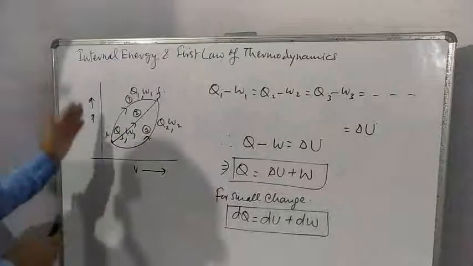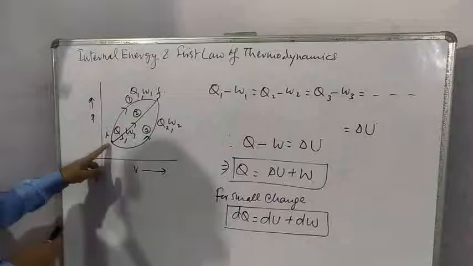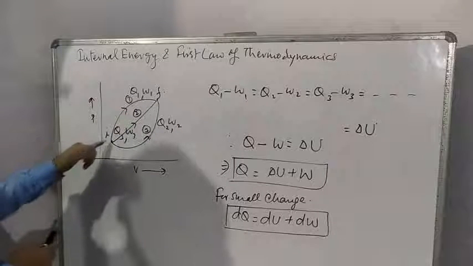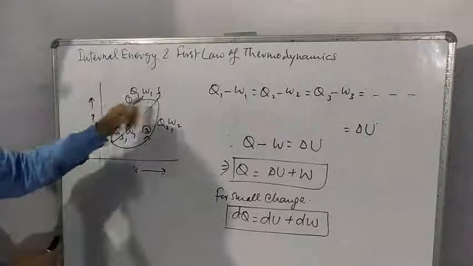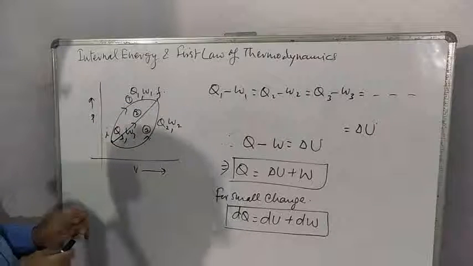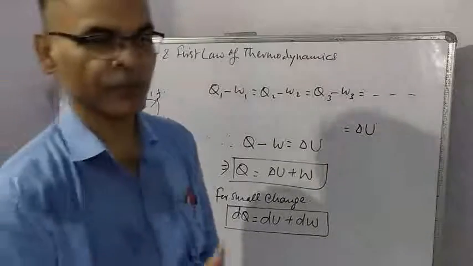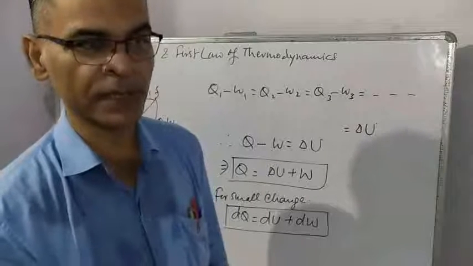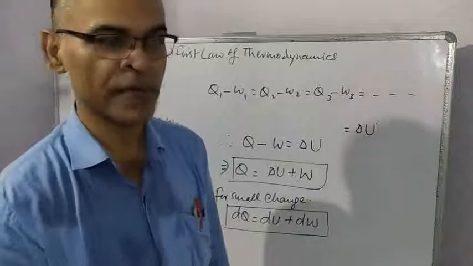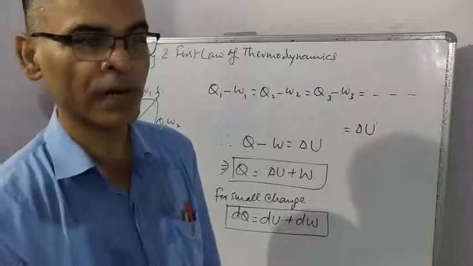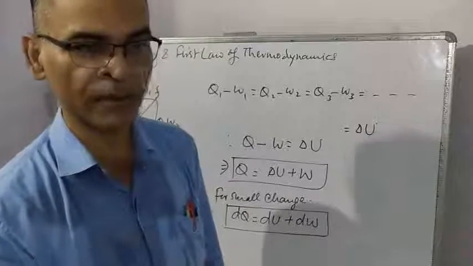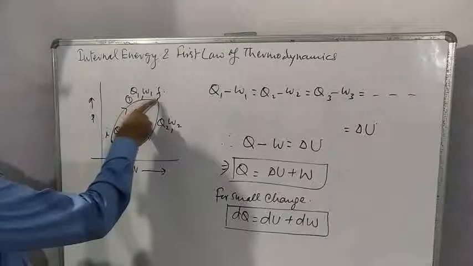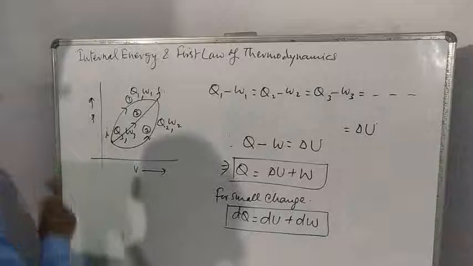Now, let us consider a system. Initial state is I and final state is F. The system is taken from initial state to final state through the first path. I suppose you are understanding. When the system is moving from one state to another, different intermediate states, that is pressure and volume, come. So using these values of pressure and volume, you can plot a graph, and that graph is called the path of that particular process.